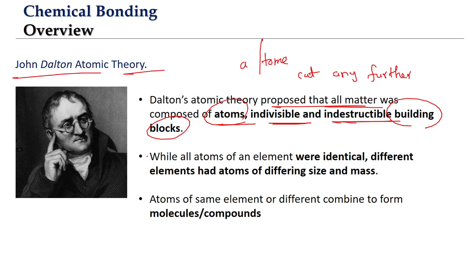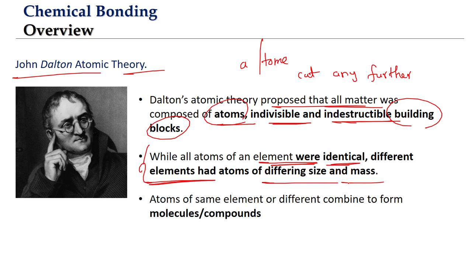Dalton's atomic theory also talks about atoms of the same element being identical, meaning they have similar size and similar properties. And atoms of different elements have different size, different mass and different properties.